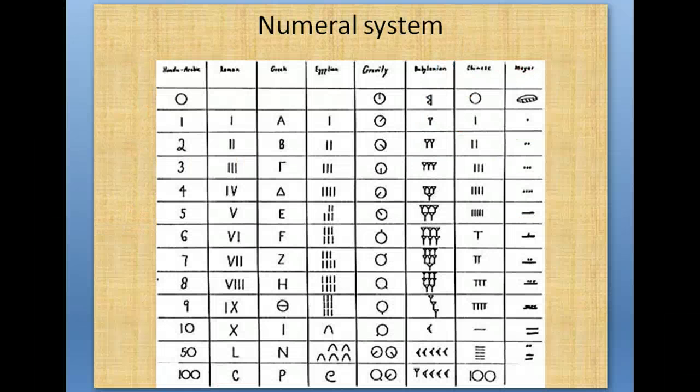Here's an example of our numeral systems. Figure out which one we use today. You can also see the Roman system, the Greek system, the Egyptian system, the Babylonian system, the Chinese system, and the Mayan system. Why do we use the one today? Well, it has 0. And it's fairly easy to do things like algebra. Can you imagine doing algebra with the Babylonian system, having to draw out all the little triangles and sticks? It'd get very complicated.